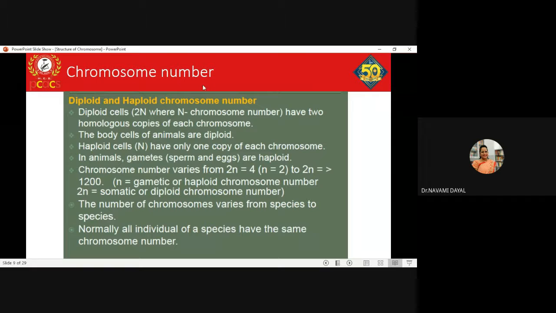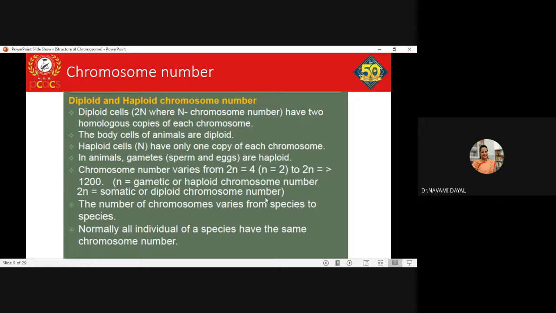Coming to the chromosome number, in humans we have 23 pairs, or you can even say that there are 46 chromosomes.